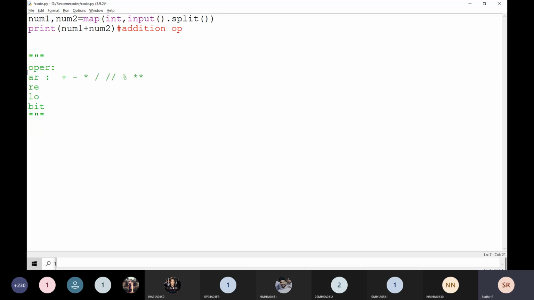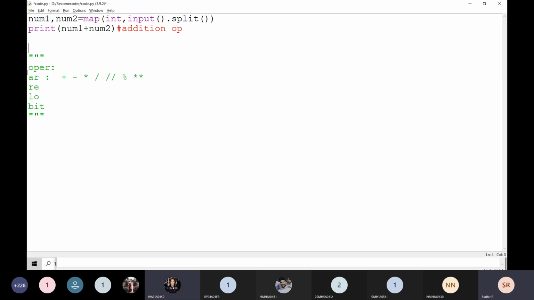If you go for C programming, these are the only operators: addition, subtraction, multiplication, division, and modulus division. In Python, there is also floor division, and one more operator, the power operator, is also there.